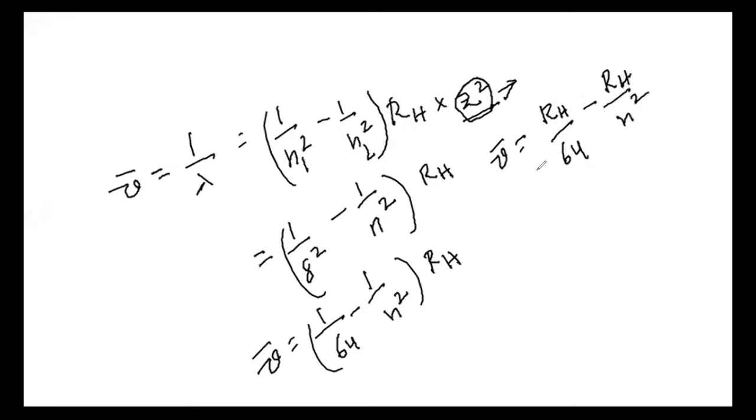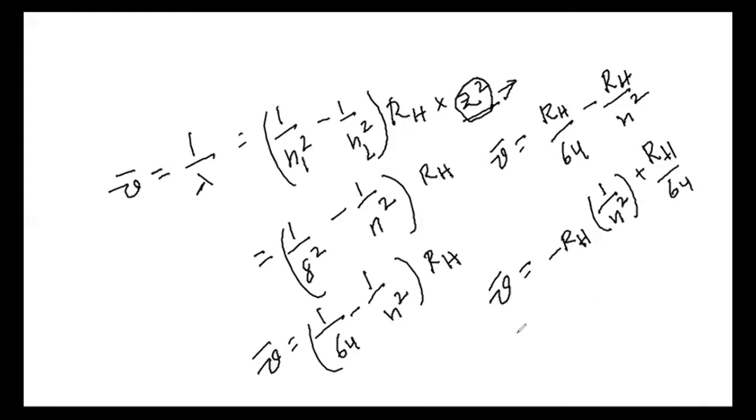Then the same thing we can write like nu bar is equal to minus RH into 1 by n1 square plus RH by 64.